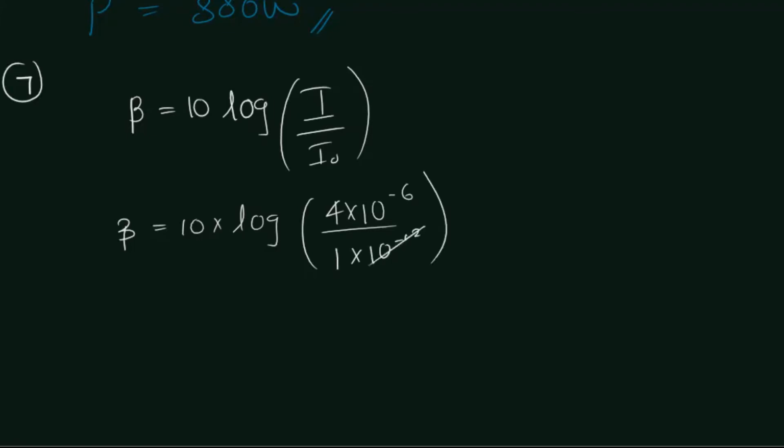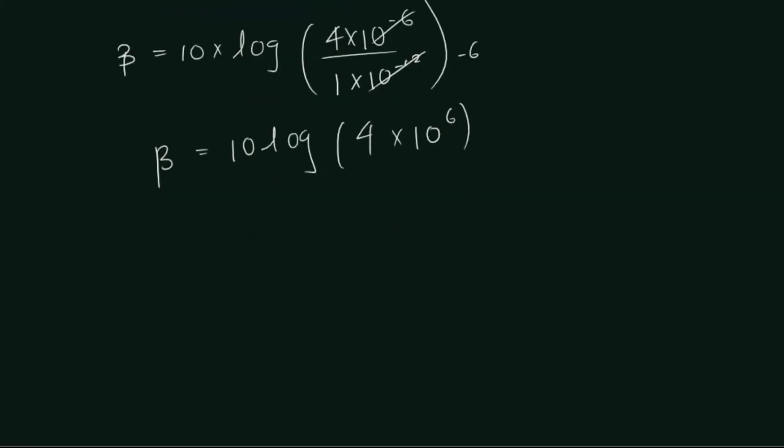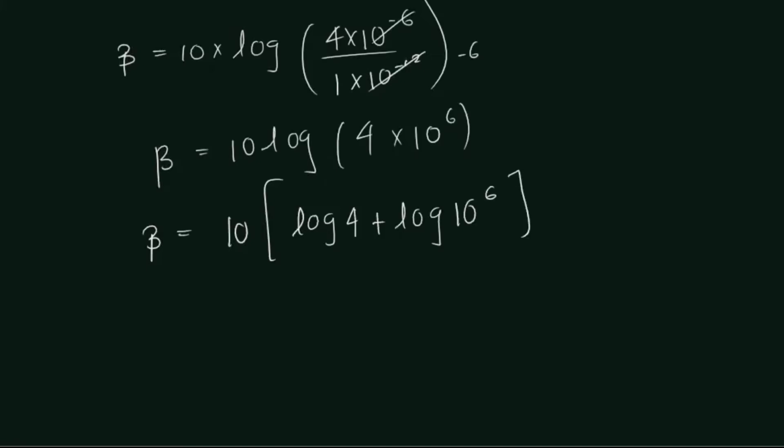So if you simplify this, it cancels. 10 to the power minus 6 remains below. So what happens is 10 log 4 into 10 to the power 6 comes up. When 10 to the power minus 6 is taken up, its index changes into 10 to the power plus 6. Therefore, the sound intensity level or the loudness is 10, and you can write this as log 4 plus log 10 to the power 6.